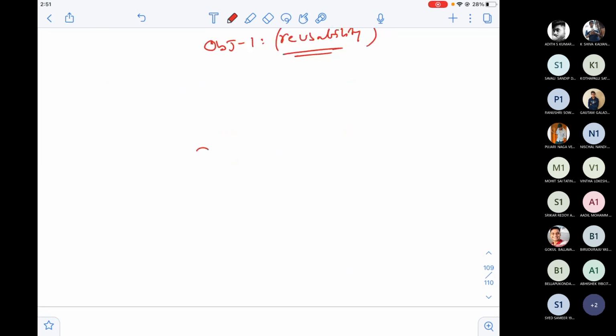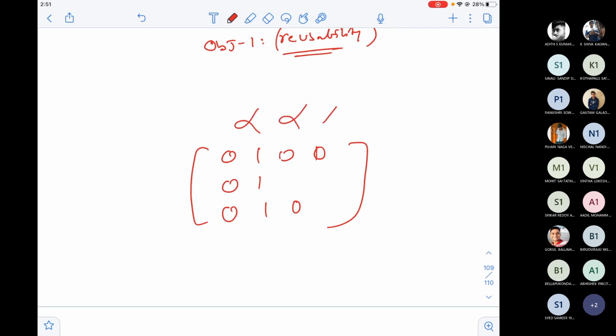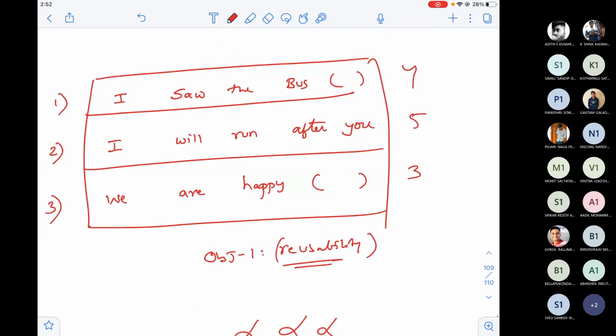Can you have a matrix like this, with rows of different lengths: 0, 1, 0, 1, and another row 0, 1, and another row 0, 1, 0? You cannot have it. All these RNN inputs are represented in a matrix form, and in a matrix form you cannot have an incompatible matrix representation. That means I should do something here. So definitely the problem is that reusability is not achieved.